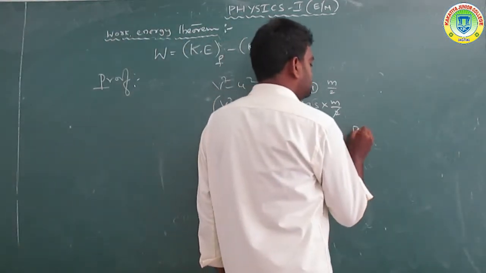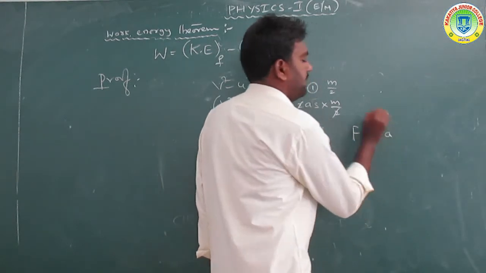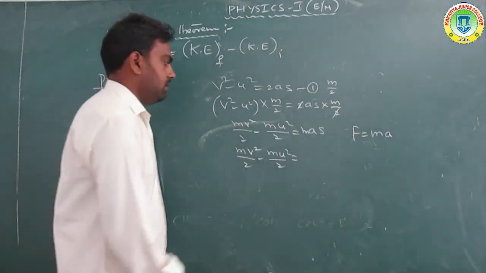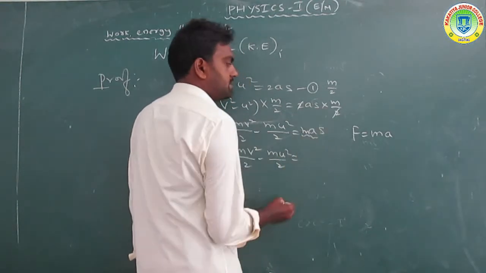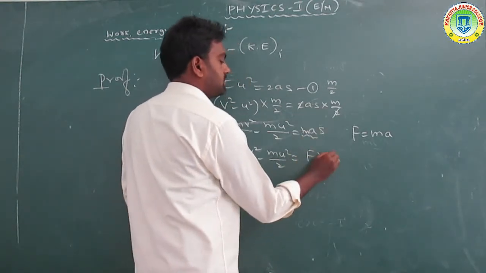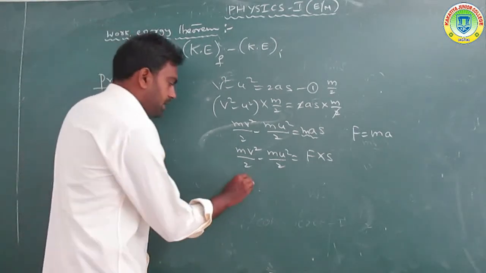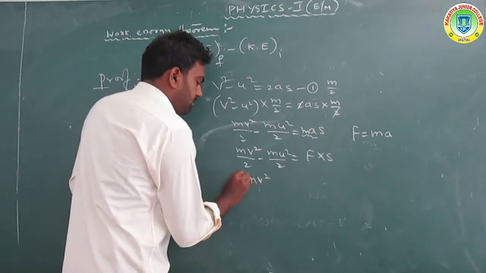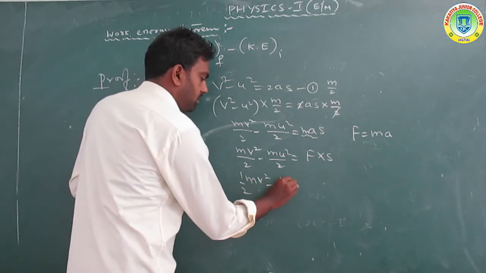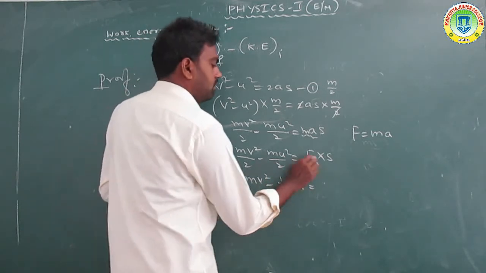According to Newton's second law, F is equal to ma. Substituting F into s, we get half m v square minus half m u square is equal to F into s.